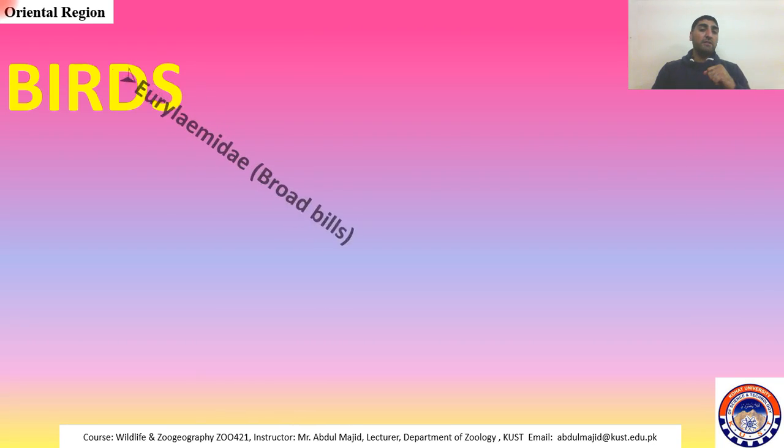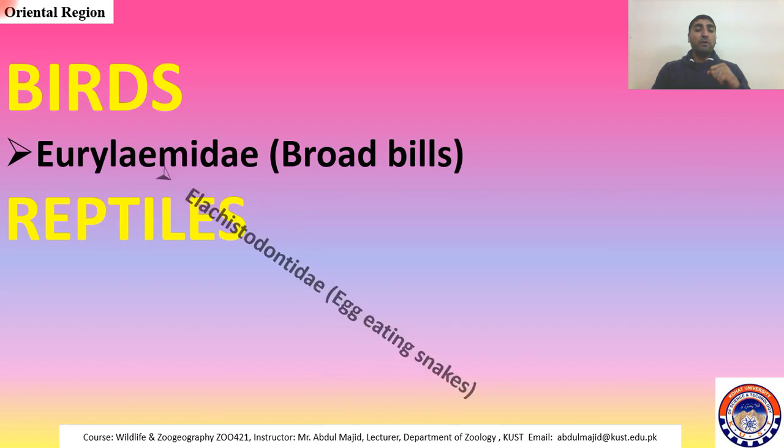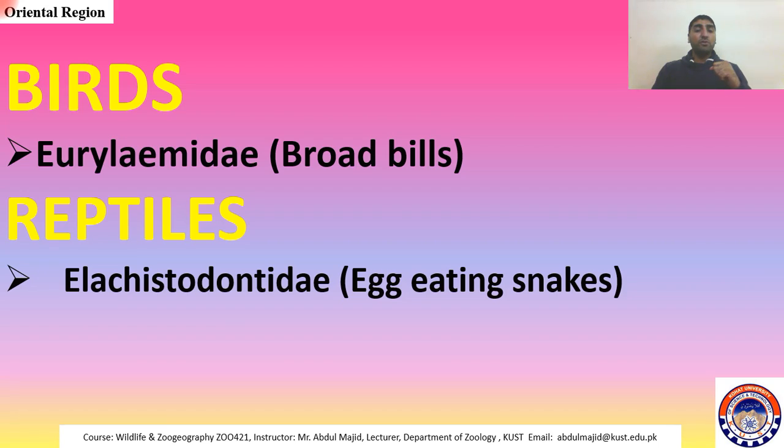Then birds. Among birds, only one family, that is Eurylaimidae, the broadbills, is endemic to this region. Then among reptiles, there are five families which are endemic to this region. Anomalepididae, which are snakes, is endemic to this region.